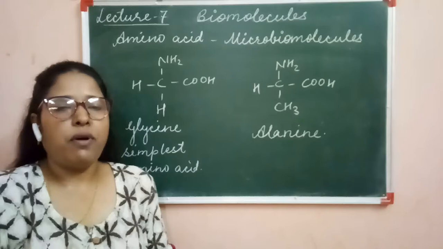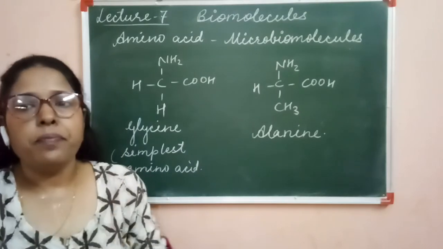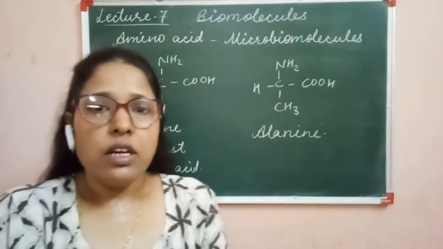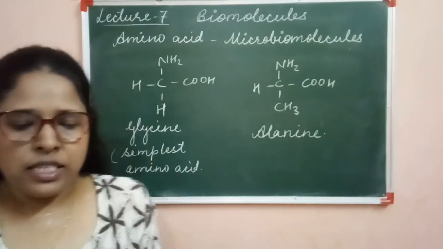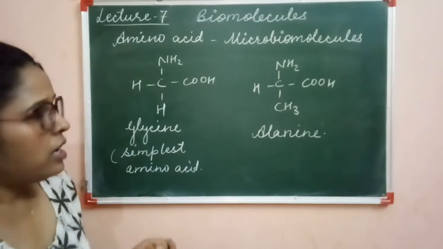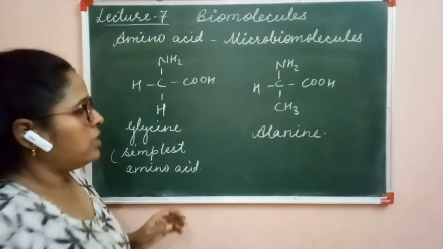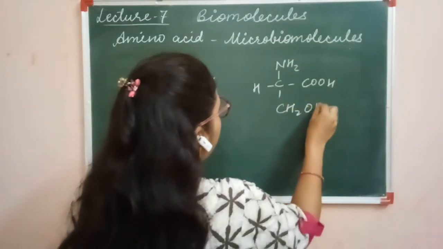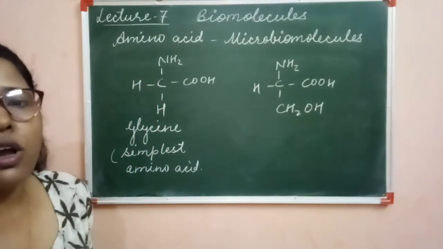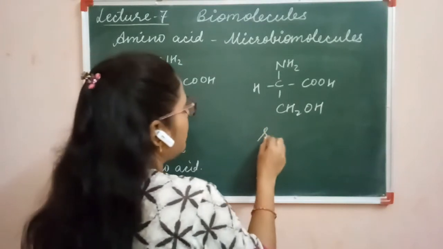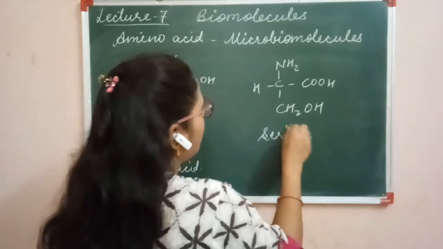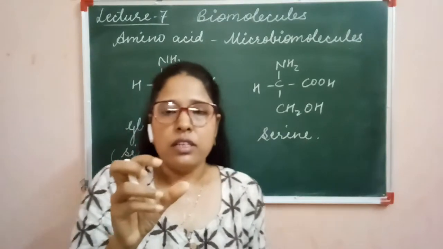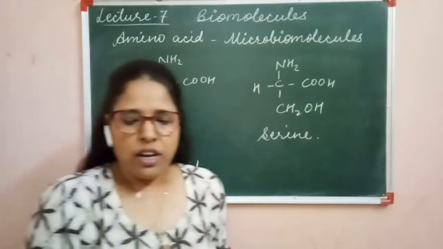If in place of this R group there is an alcohol, CH2OH, clear? If this alcoholic group is present, then this is the amino acid called serine. It means on the basis of R group, the amino acids are of different types.